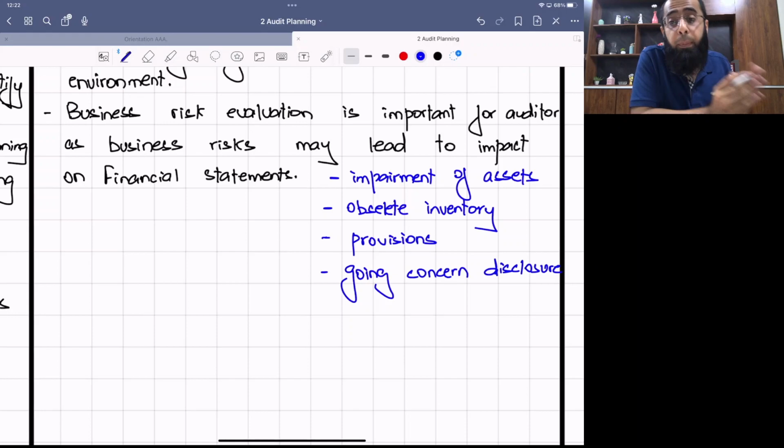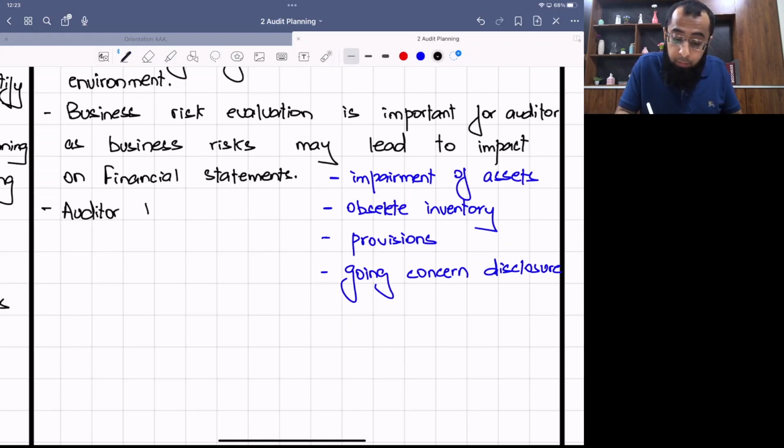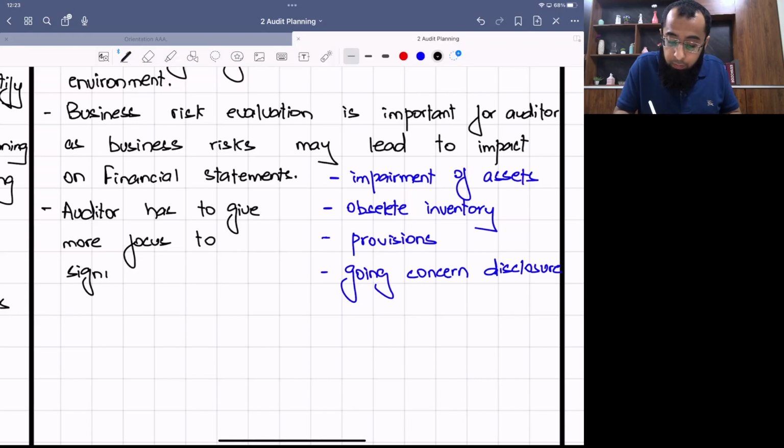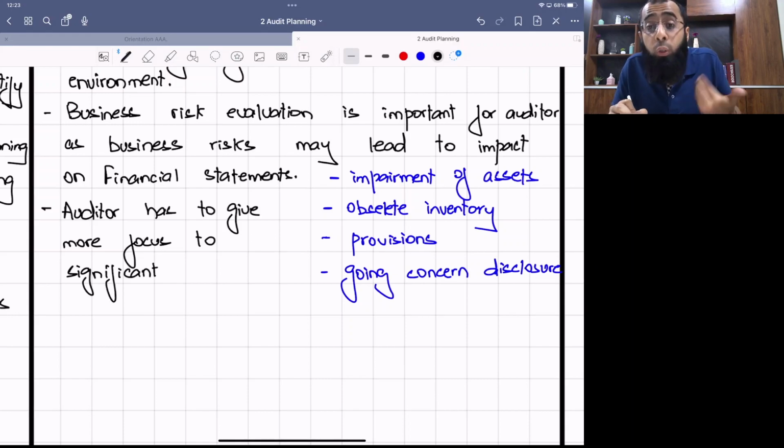Okay. Now see, within the business risk also, the auditor has to make sure that he looks at the significant business risk. See, there can be business risks which are very small. Auditors have to keep more focus on significant business risk. There can be business risks which have very low spectrum or low significance.